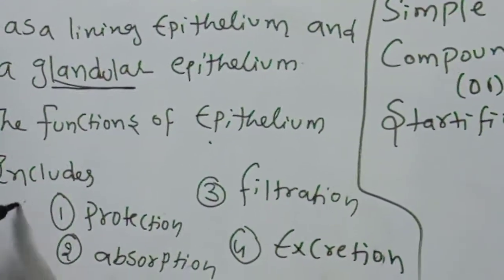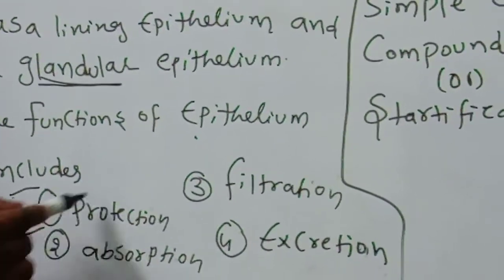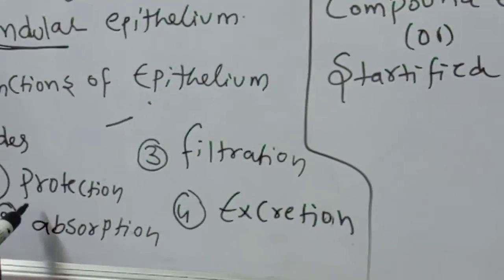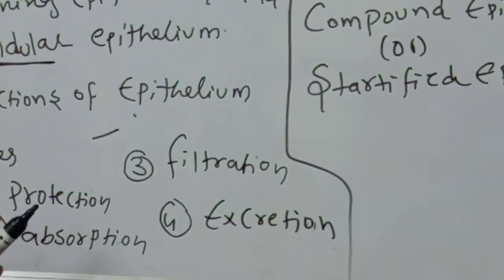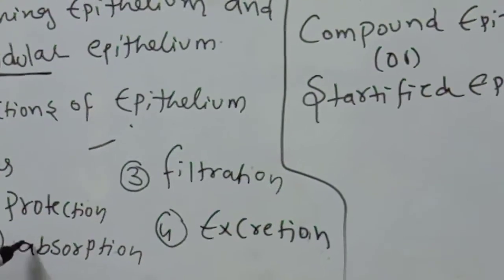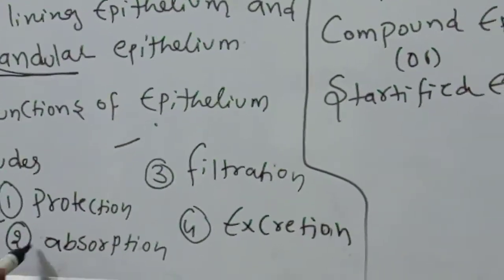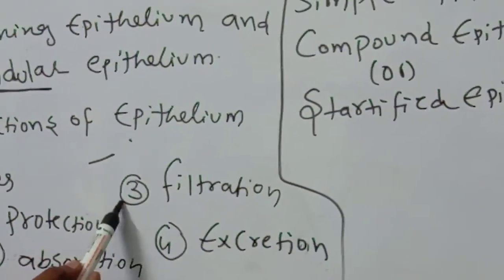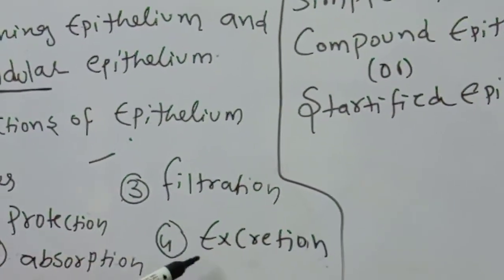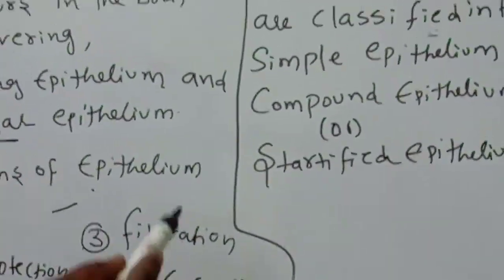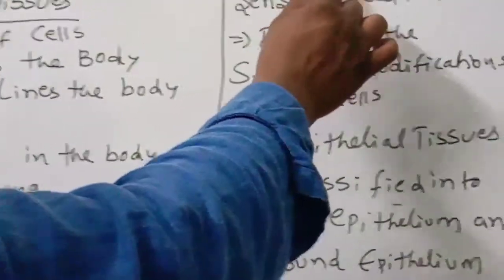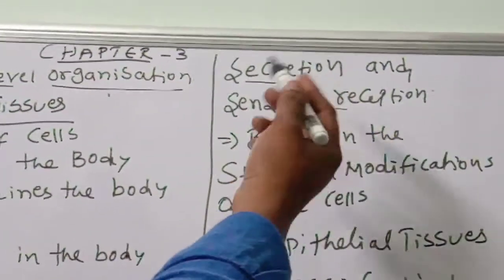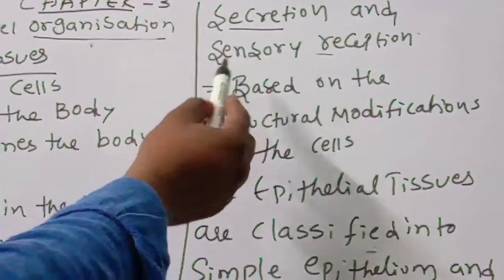The epithelium functions include protection, absorption, filtration. Protection means it protects us from different harmful things. Absorption means, in the digestive system the absorption process going on, that is by the help of epithelial tissue. Filtration means, as you know very well, it filters in the kidneys. Excretion means eliminating waste materials, and secretion means digestive secretions and some gland secretions. Sensory reception: the sensory receptors in the sensory organs are made with these epithelial tissues.